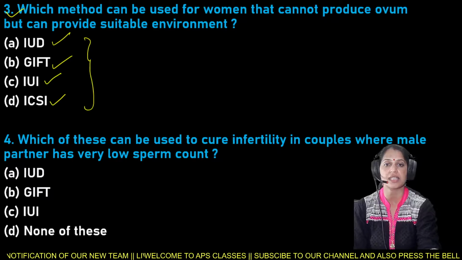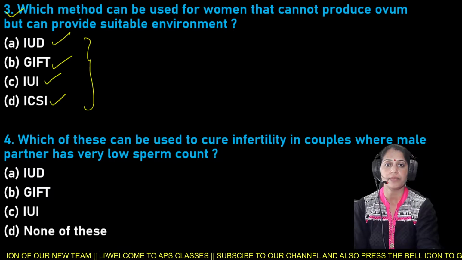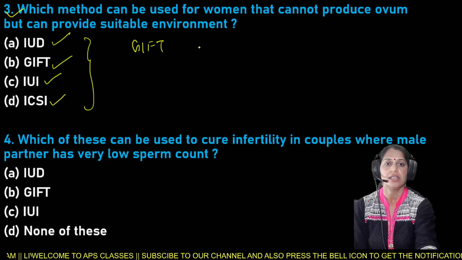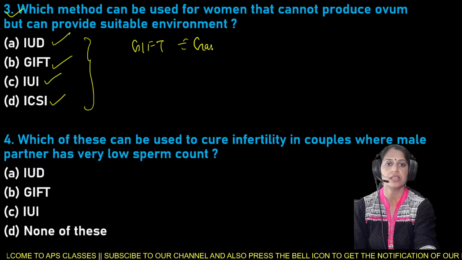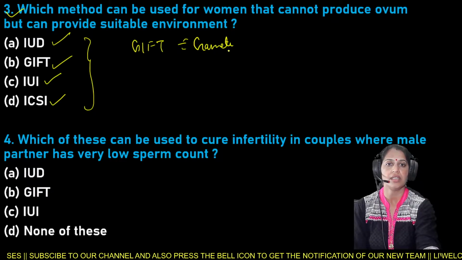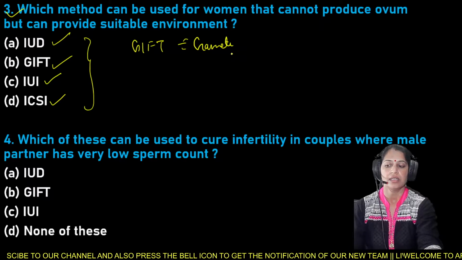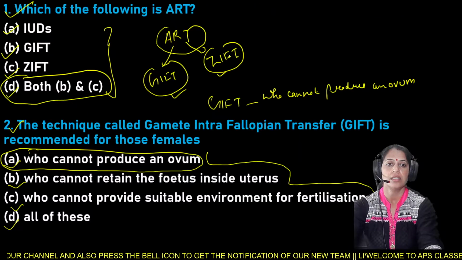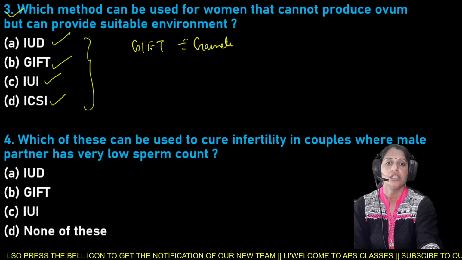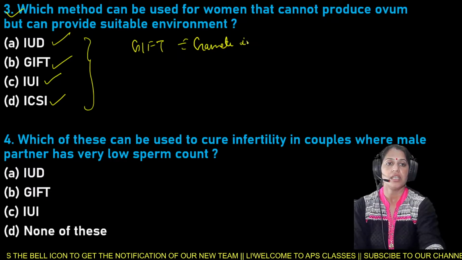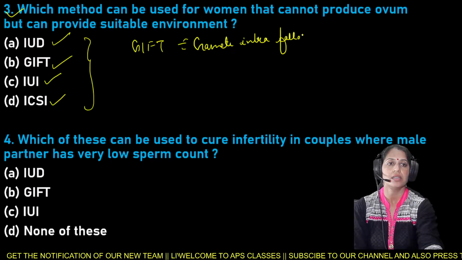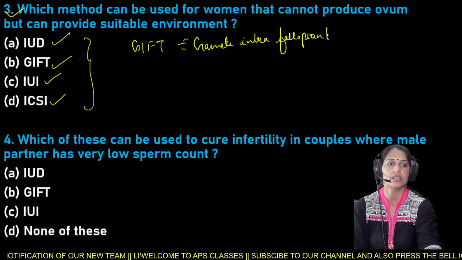So it is your question number 3. So beta here, GIFT, that is gamete intrafallopian transfer. This is your question number 3. Which method can be used? Yes, GIFT, that is gamete intrafallopian transfer.